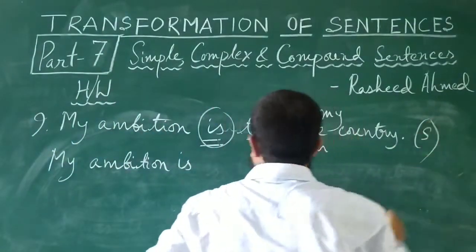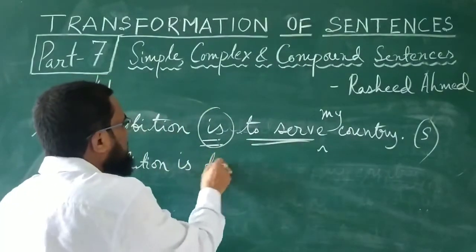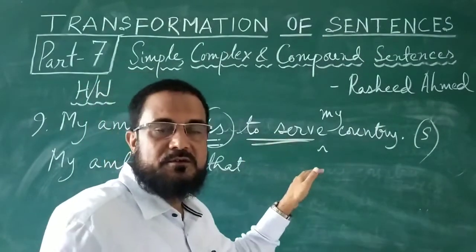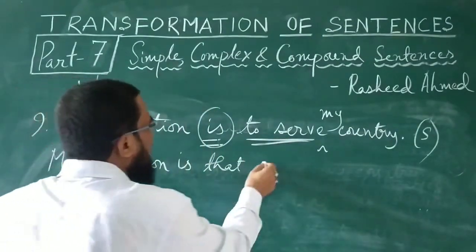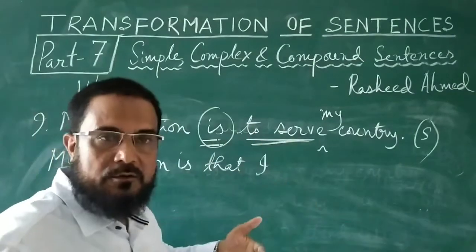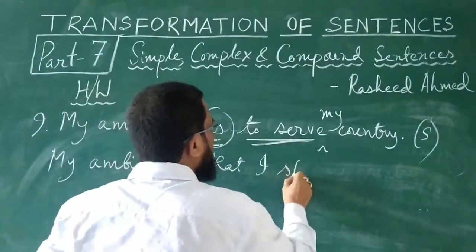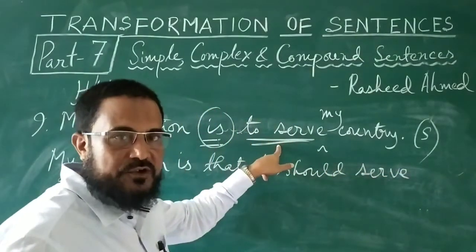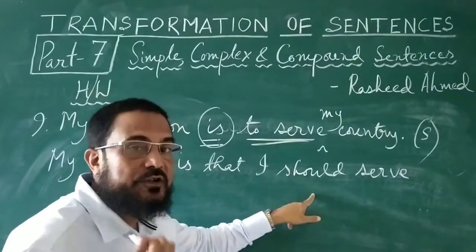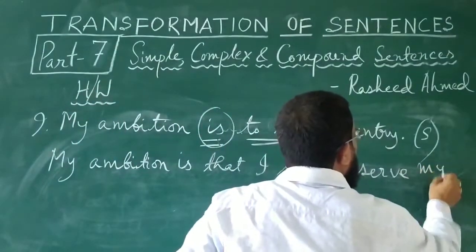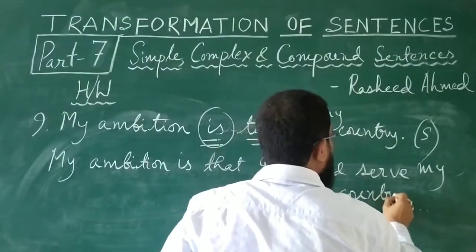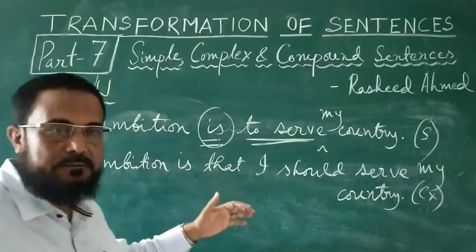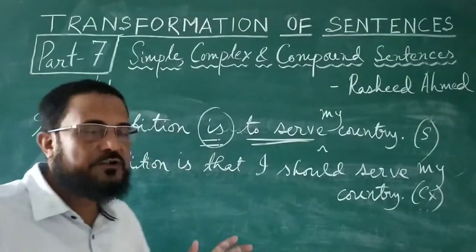Now to make it complex: my ambition is that I should serve. Who will serve? It is I who will serve. Here serve is no more to serve. It was to serve, non-finite verb. Here it is should serve. I should serve my country. That is complex. My ambition is to serve my country, simple sentence. My ambition is that I should serve my country.